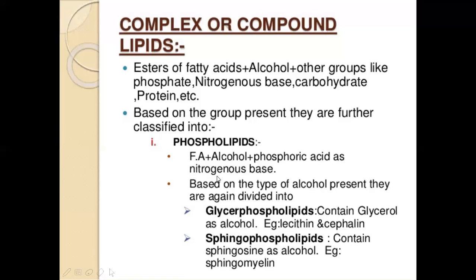Again, revising this part, compound lipids have different groups along with the alcohol, for example phosphate, nitrogen base, etc. Coming to the first category, along with fatty acid and alcohol, they have phosphoric acid. These phospholipids are of two types based on the alcohol: glycerophospholipids and sphingophospholipids. In glycerophospholipids, the alcohol is glycerol, and in sphingophospholipids, the alcohol is sphingosine.